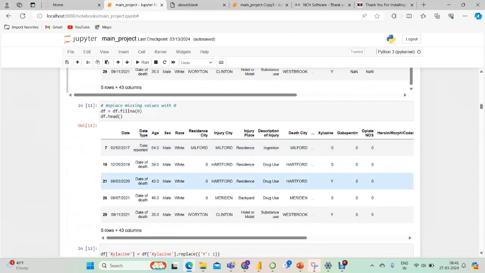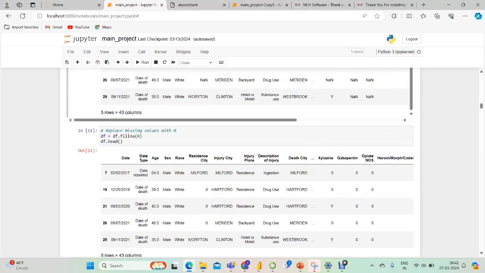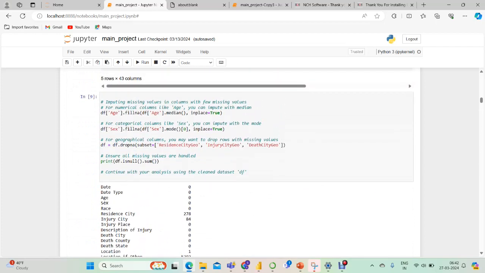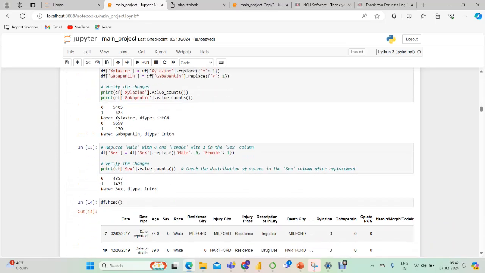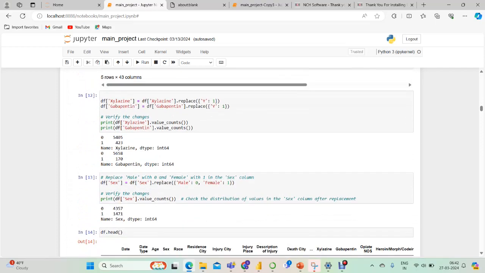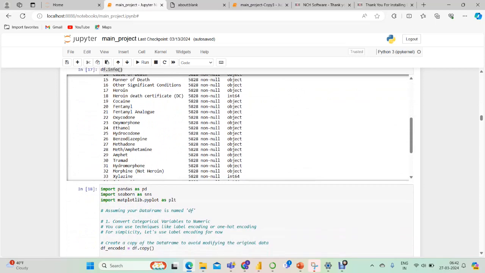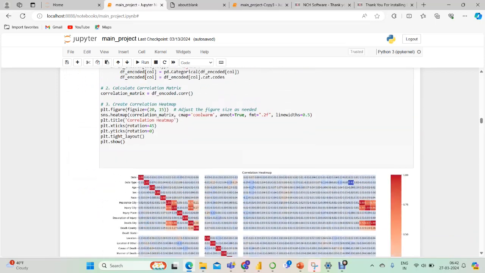This is the code for filling the data set, replacing the missing values with 0. And this is the data set. This is the code for filling the age and sex columns with the median and mode statistical measures. We created a correlation heat map to find the most correlated data in our data set. This is our correlation heat map.